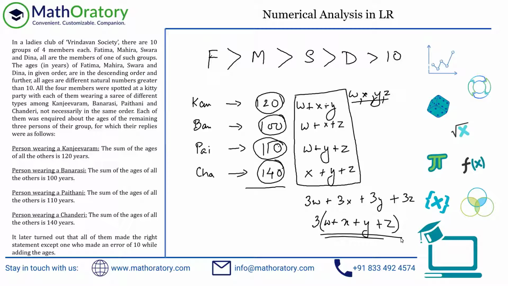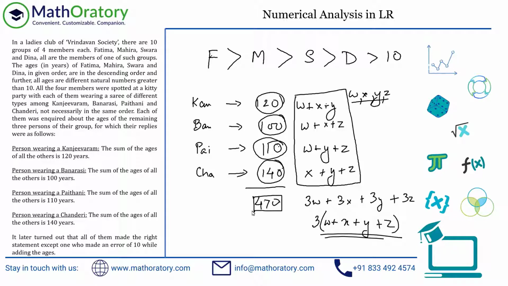So coming back to this total, if I assume that these numbers are correct, what do we get as the total? 120, 100, 110. These three, 100, 110, and 120, add up to, sorry, 330, my bad. And 140 added to that is 470. So we are getting a total of 470.